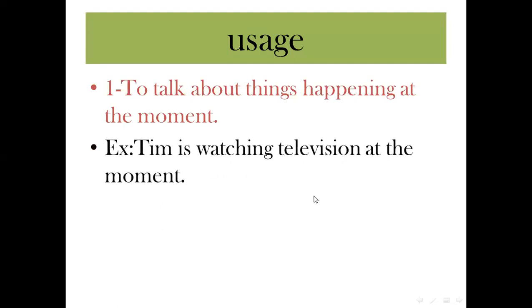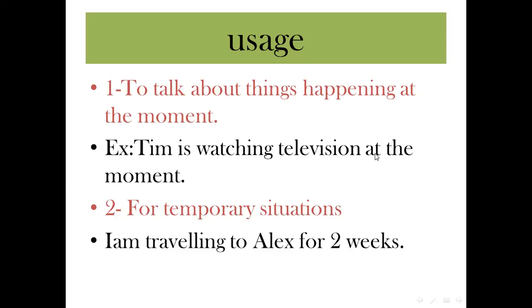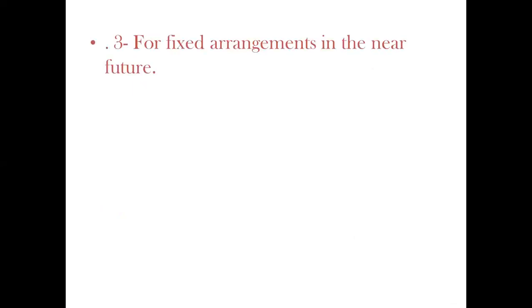For example, Ali is watching TV at the moment. He is watching it right now. It's not a habit. It's not a daily routine. It's an action and it's happening right now. So we use the present continuous to talk about it. But if it's a habit, we use the present simple to talk about it. Number two, for temporary situations, like what? I'm traveling to Alex for 2 weeks. It's a temporary situation.